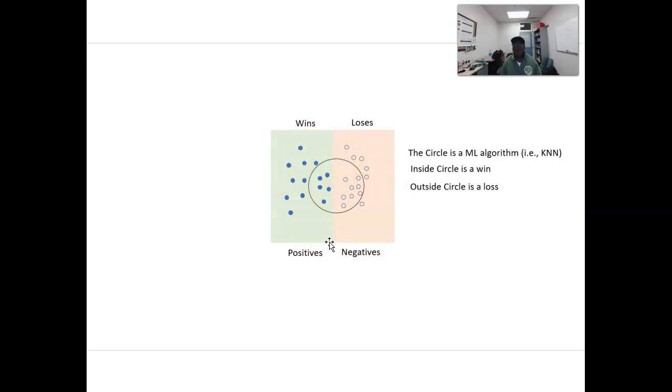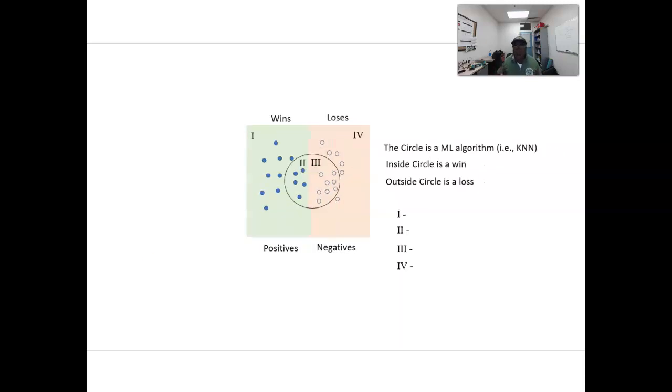Okay? So with that being the case, you can see that the algorithm makes mistakes. You guys know that the algorithm can make mistakes. So with that being said, how we're going to look at this is we're going to denote each region. So 1 is a particular region. That's a mistake. 2 is a good decision. 2 is not a decision, but 2 is correct. 3 is not right. And then 4 is the correct thing to do.